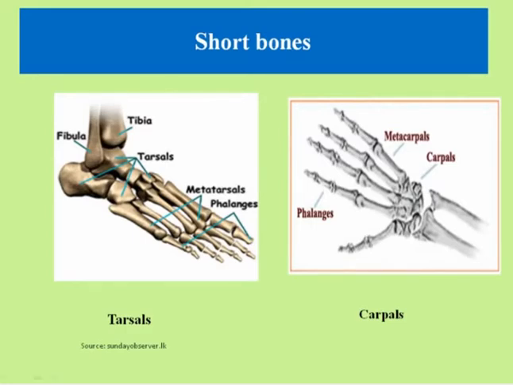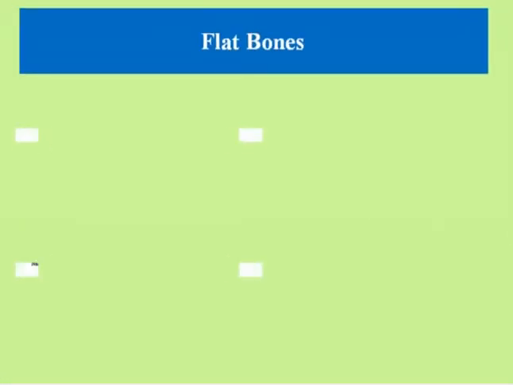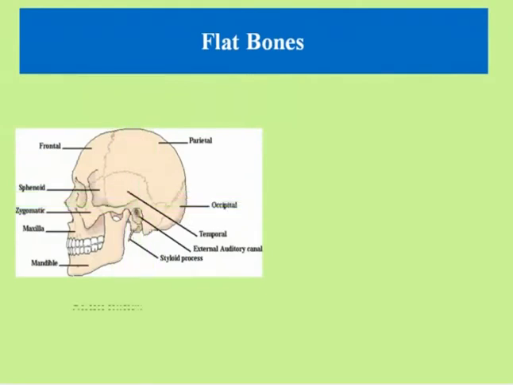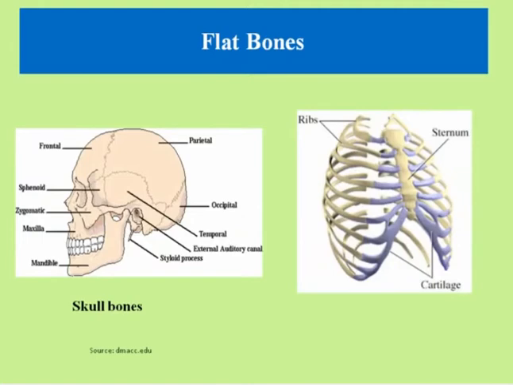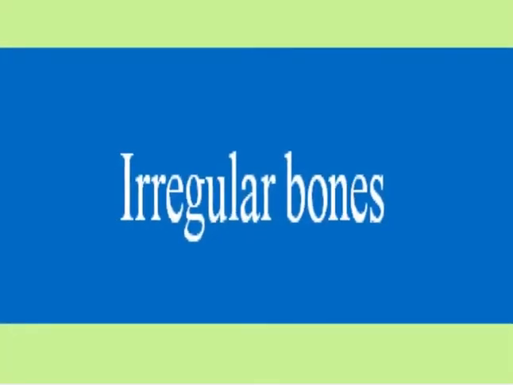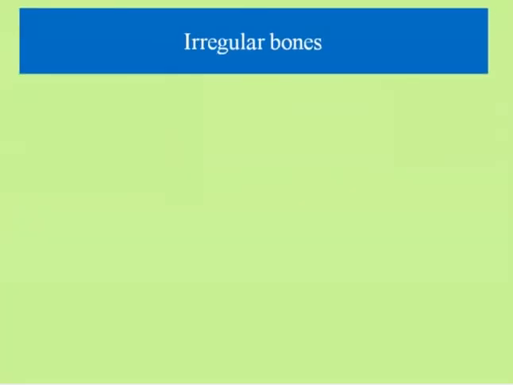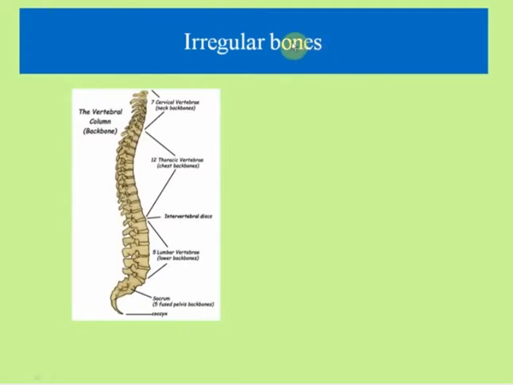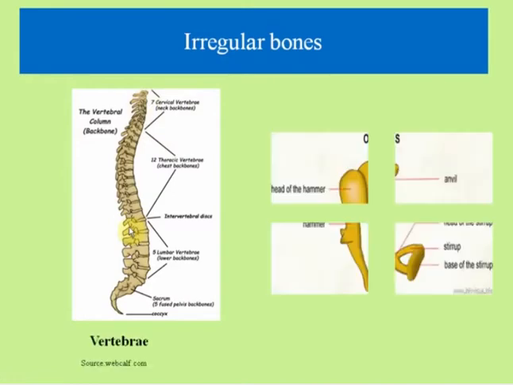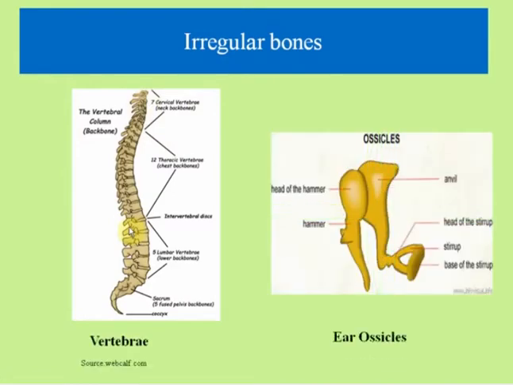Next is carpals. Carpals are the bones of the wrist. So these are the carpals. Next come flat bones. In flat bones, there come skull bones and ribs and sternum. Now irregular bones. Irregular bones are not straight bones. In it there come the spinal cord and ear ossicles.